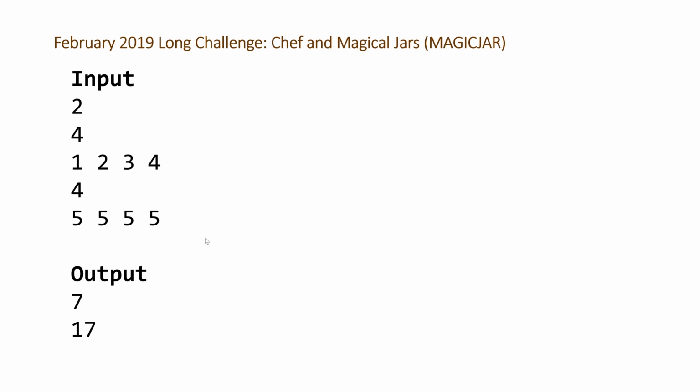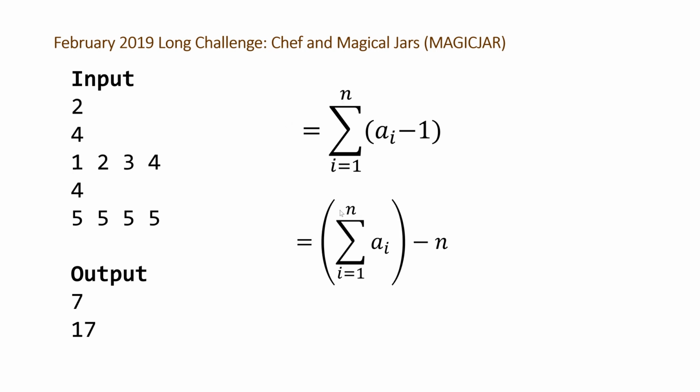And we can state this mathematically by taking the sum of each of the elements in our array and subtracting 1 from each of those elements. And we can restate this by taking the constant out of our summation and multiplying it by n, which gives us the sum of each of our elements minus n. But this gives us the maximum number of jars we could distribute and have all of the chefs not be able to complete their dish. But we want to have the minimum jars that we're guaranteed that they'll be able to complete. So all we have to do is add 1 to this value here. And once we calculate that, we have our answer.